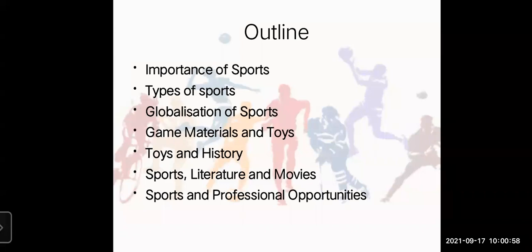Then we have seen the ancient games, such as games of dice, wrestling, horse and chariot races, and chess. Dice, that is dyut. In Sanskrit it is known as dyut, the dice game. Then wrestling, horse chariot, and all. Then we have seen the importance of sports. Then after that, types of sports.